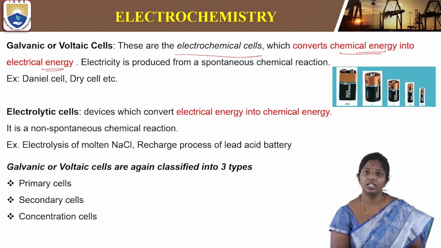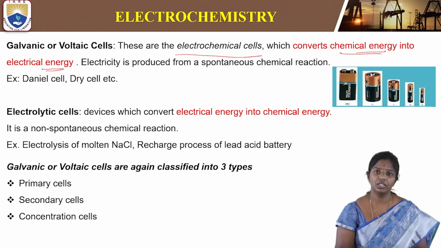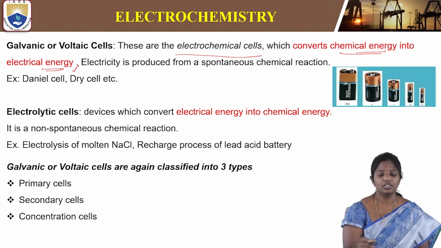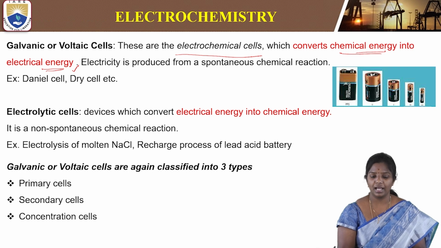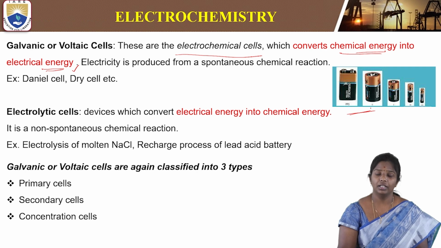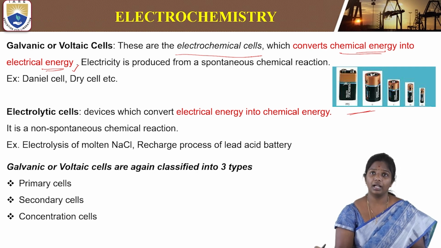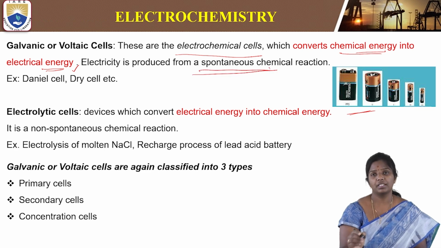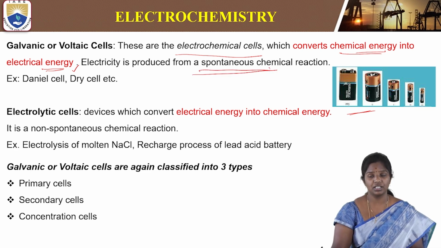So chemical energy is already present in a chemical compound that will be converted to electrical energy during usage. For example, batteries like dry cells, and this occurs due to the spontaneous reaction of the cell. So a spontaneous chemical reaction will help in converting the chemical energy into electrical energy during their usage. So then what are electrolytic cells?